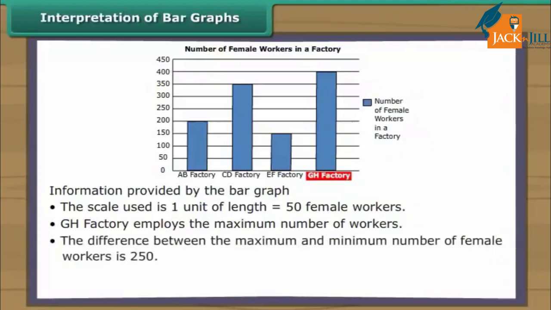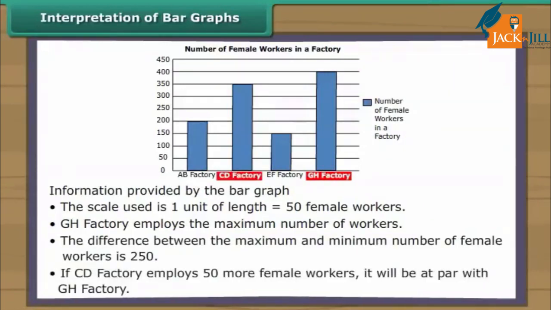The difference between the maximum and minimum number of female workers is 250. If CD factory employs 50 more female workers, it will be at par with GH factory.